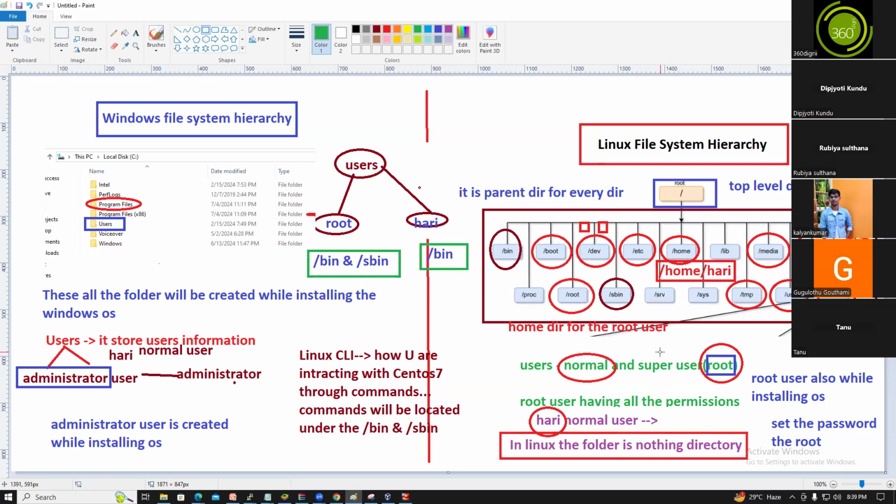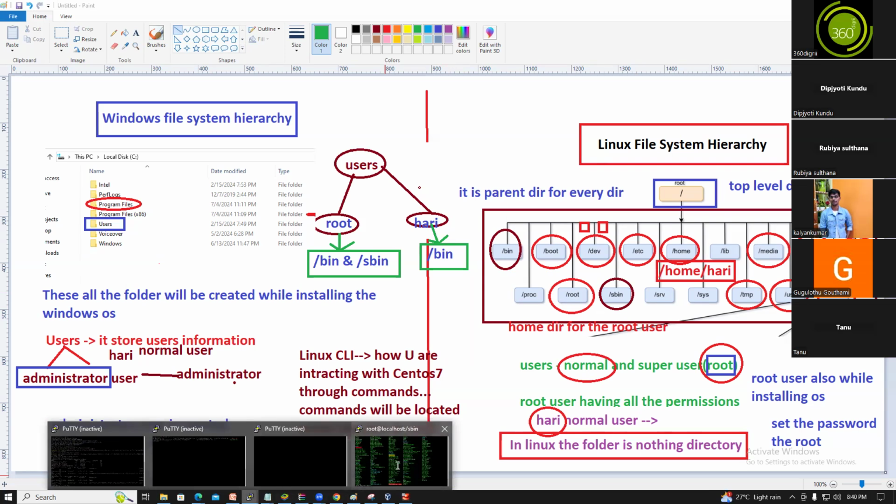Who is the super user? The root user is the super user. That's the reason the root user can do anything.